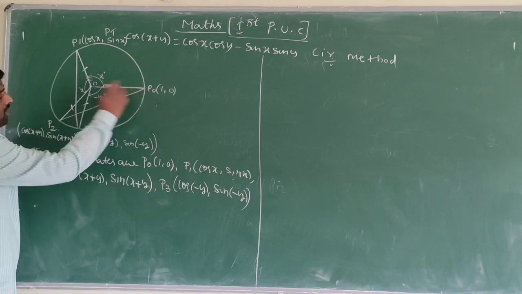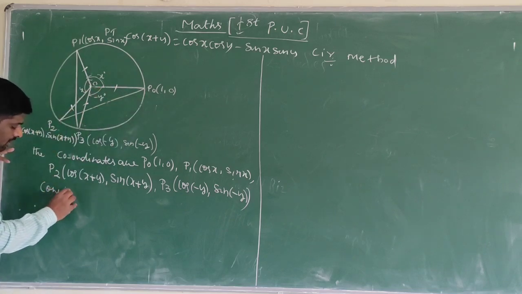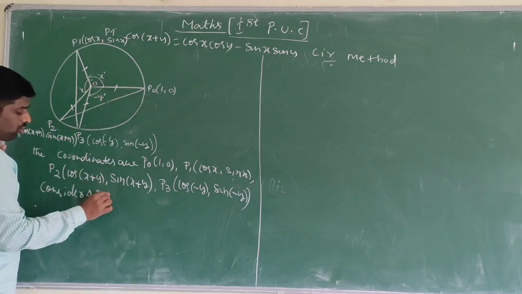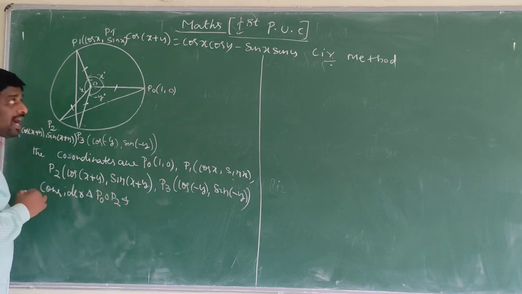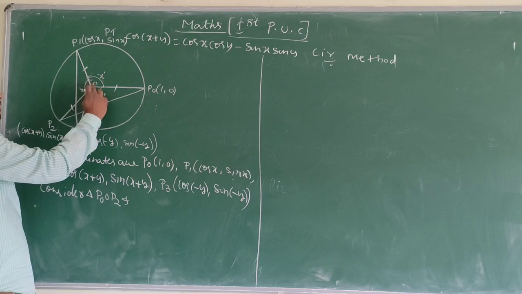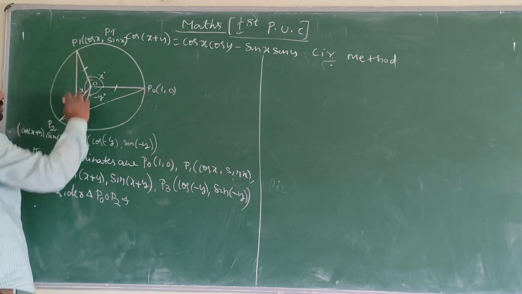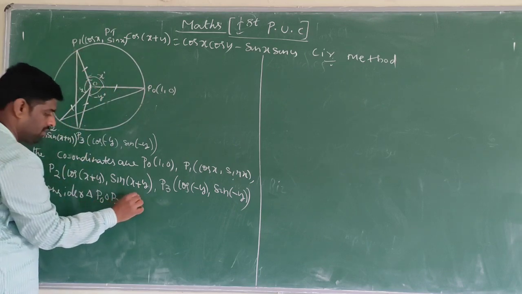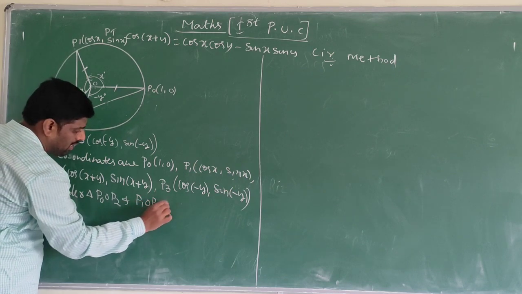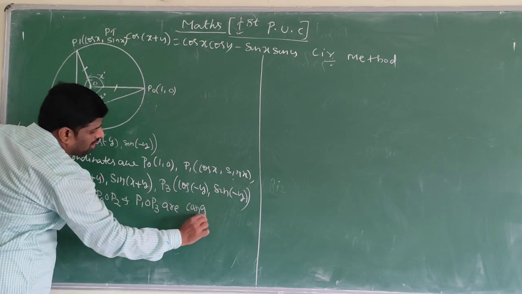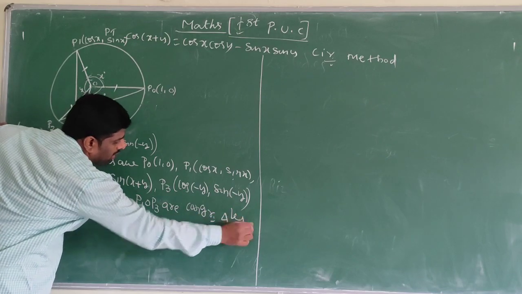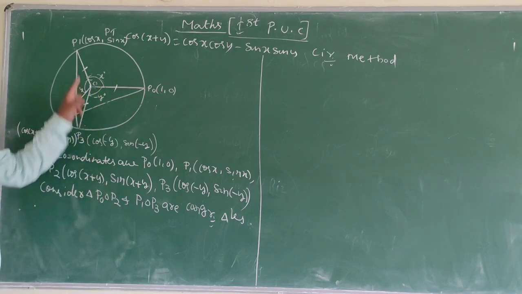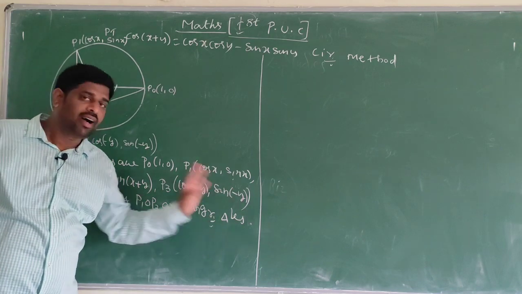Here consider triangles P0 O P2 and P1 O P3. See this triangle and this triangle, P0 O P2 and P1 O P3 are congruent triangles.